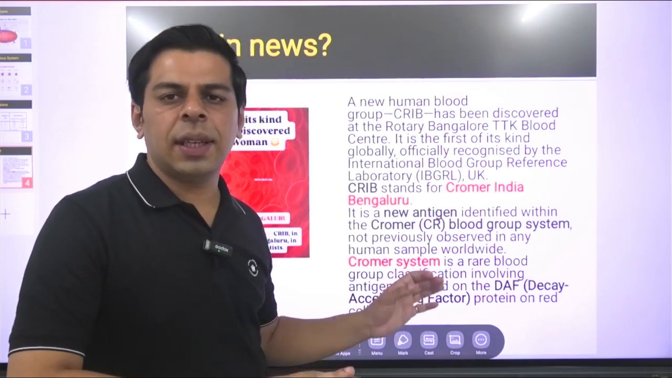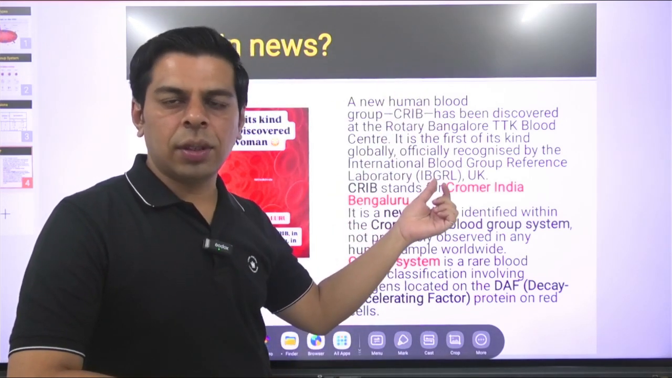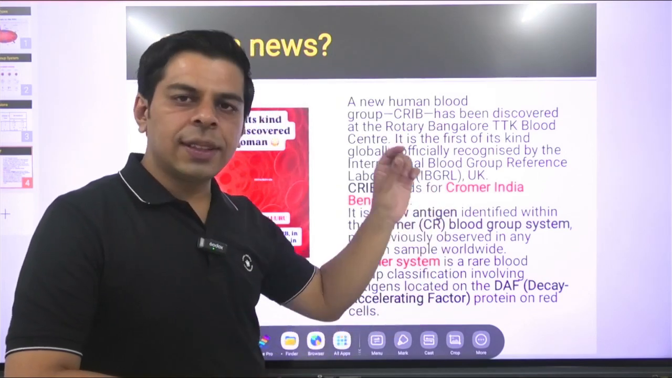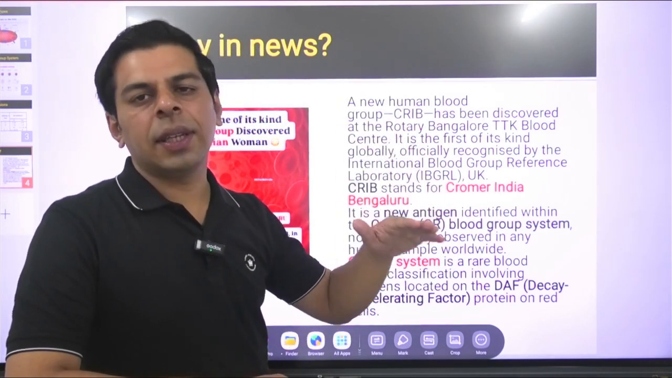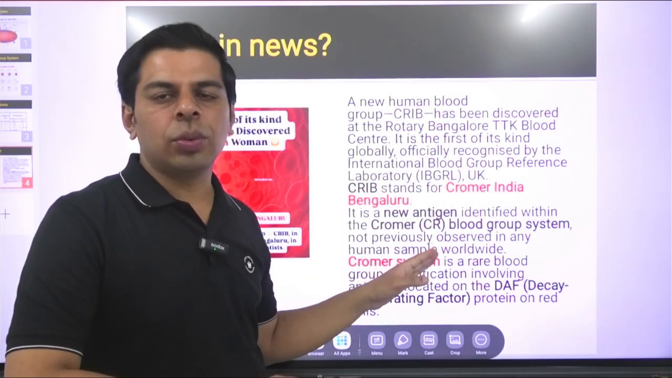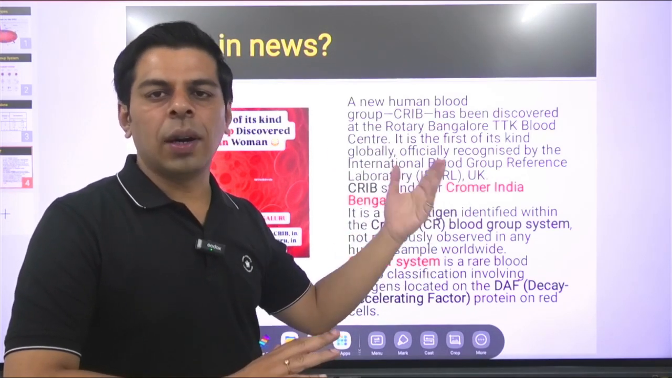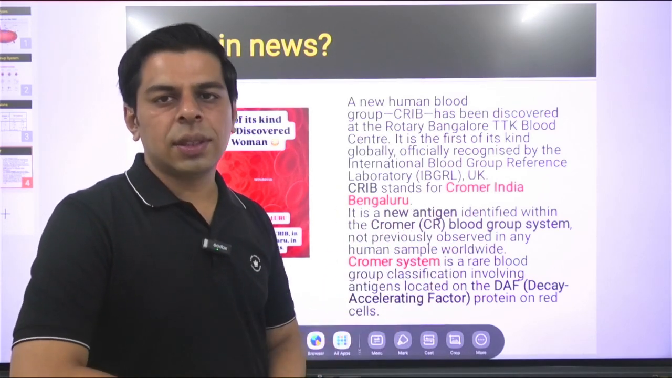In simple sense, just like we see in red blood cells, there are typical antigens present on their surface. In a similar way, there is a specific protein, DAF, present on the surface, which makes it a different blood group from ABO. So this person has to rely only on the Cromer blood group during an emergency. Otherwise, once again, complications will arise.